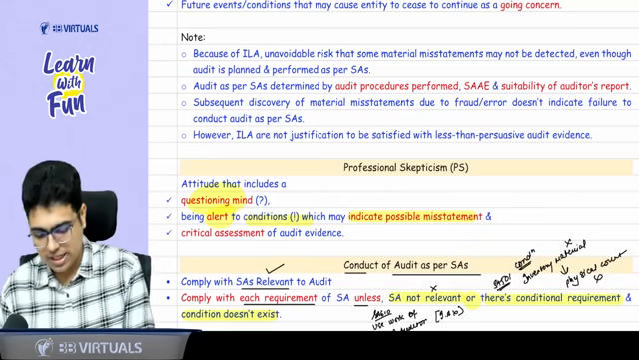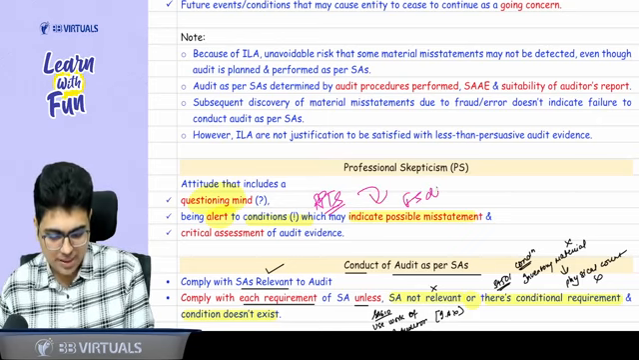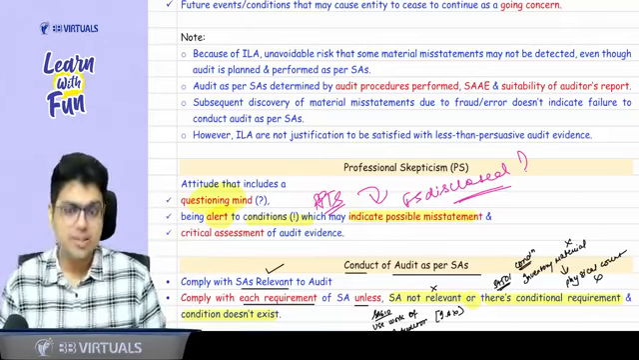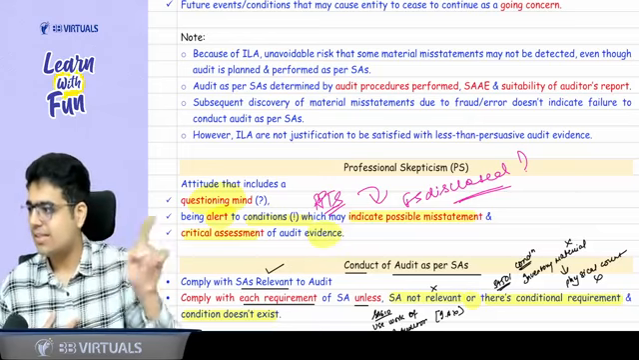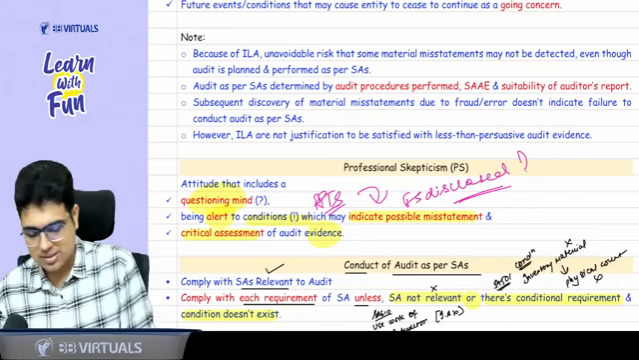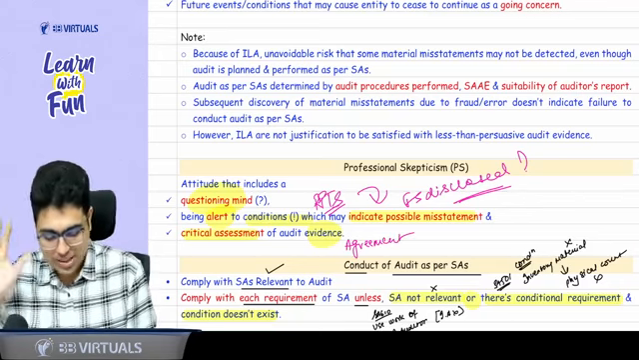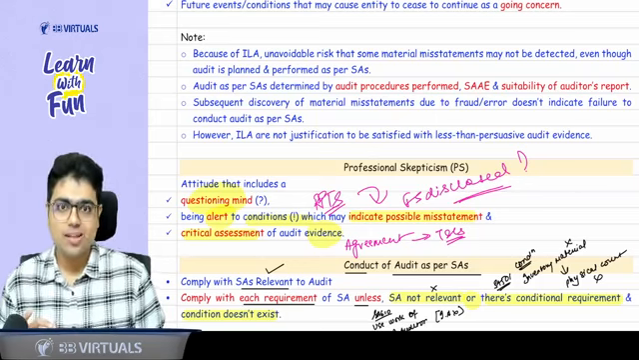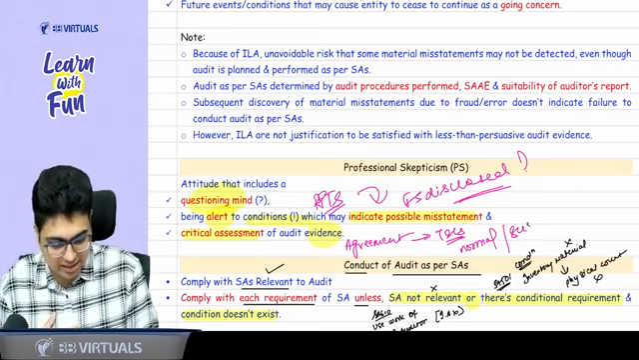That means if you find a related party transaction, then check whether it is properly disclosed in the financial statements. If it is not disclosed, it will be a misstatement. And lastly, whatever evidence is given to you, properly assess that evidence. For example, they provide you with an agreement. Then check whether the terms and conditions of the agreement are normal, or whether this transaction is again suspicious.